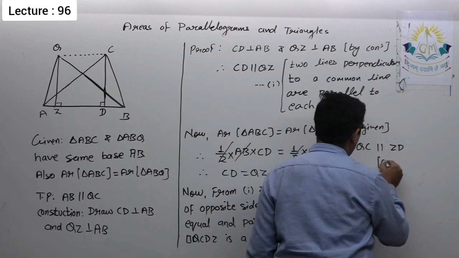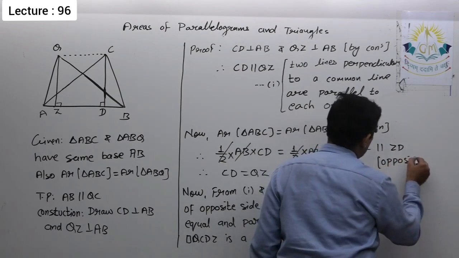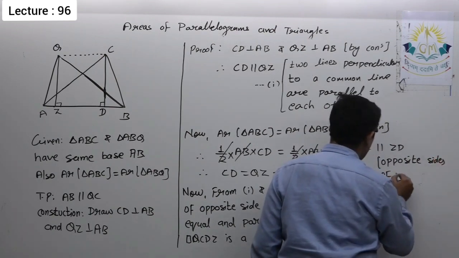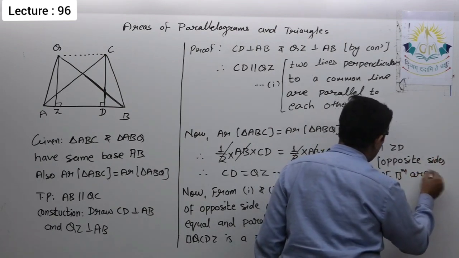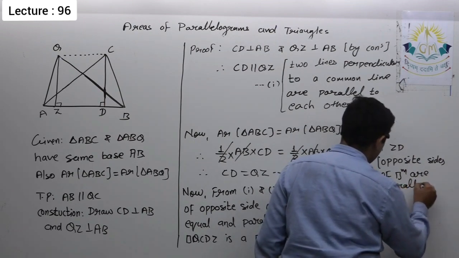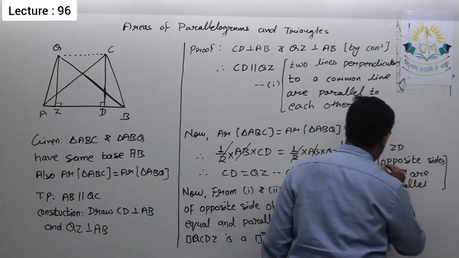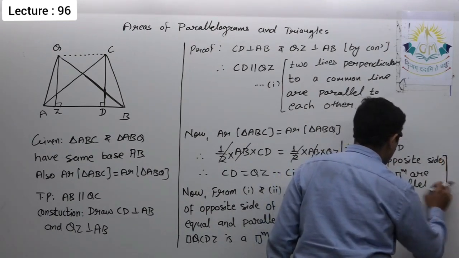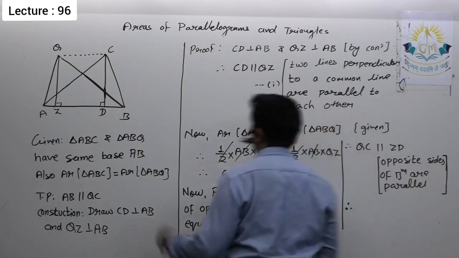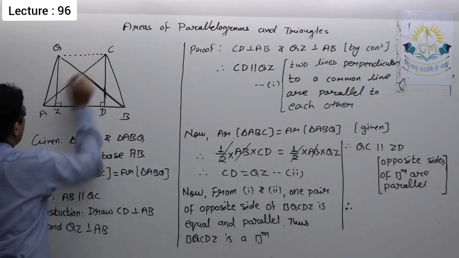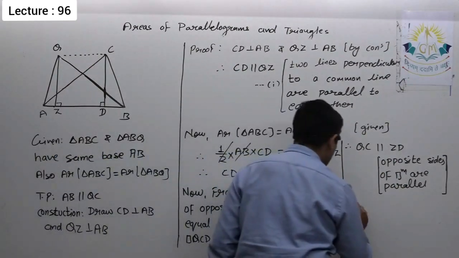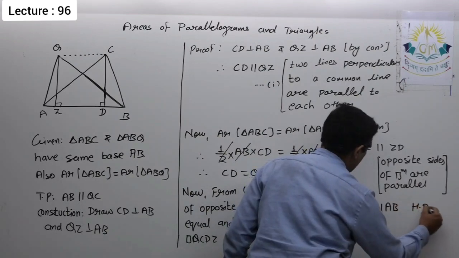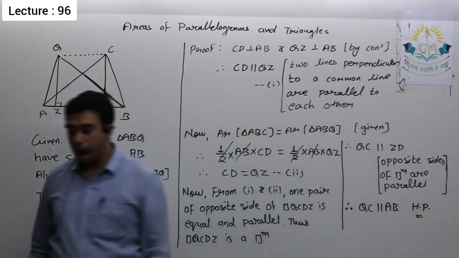Reason: opposite sides of a parallelogram are parallel. Now, as we have QC parallel to ZD, I can say QC is parallel to AB. Hence proved. Okay, so please note it down.